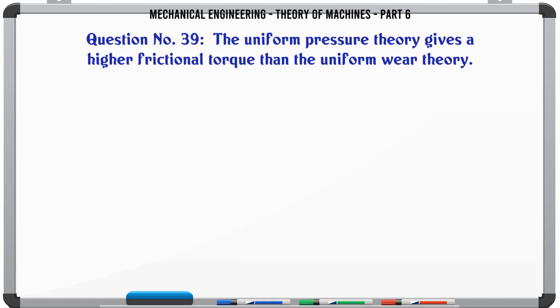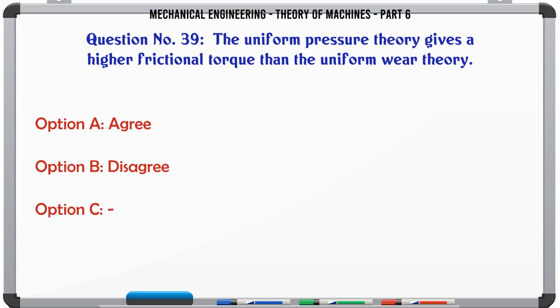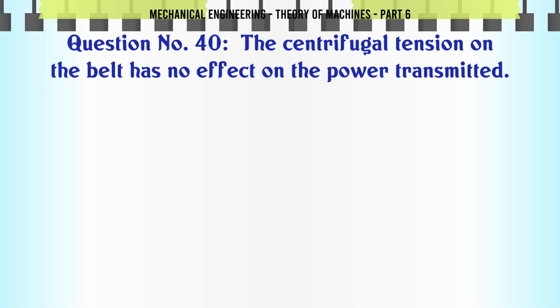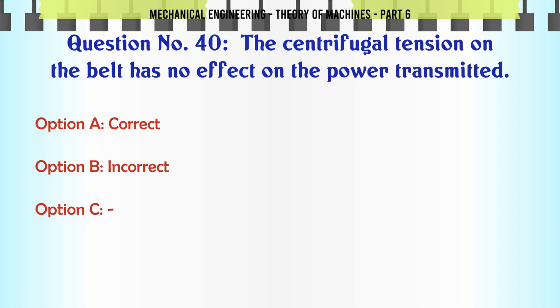The uniform pressure theory gives a higher frictional torque than the uniform wear theory. A. Agree, B. Disagree. The correct answer is agree. The centrifugal tension on the belt has no effect on the power transmitted. A. Correct, B. Incorrect.